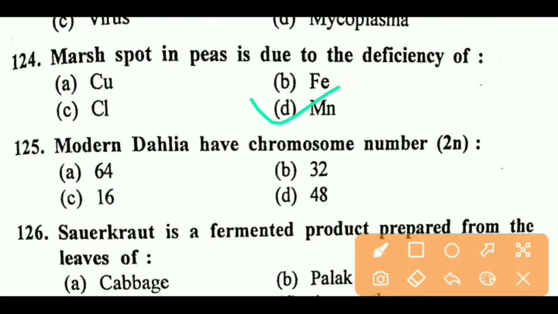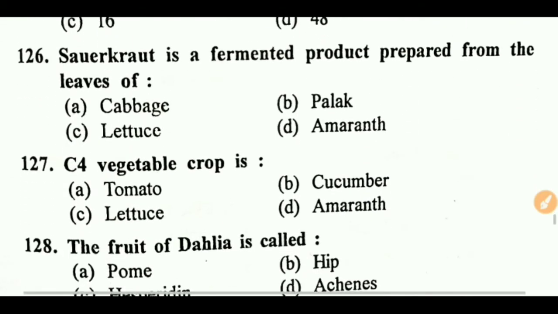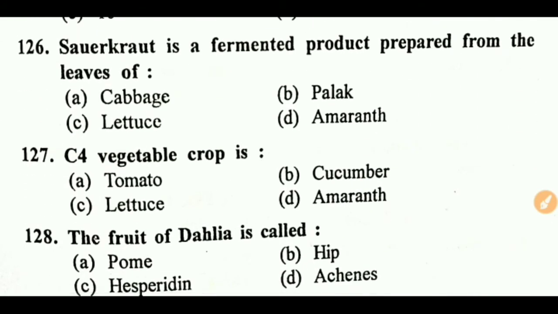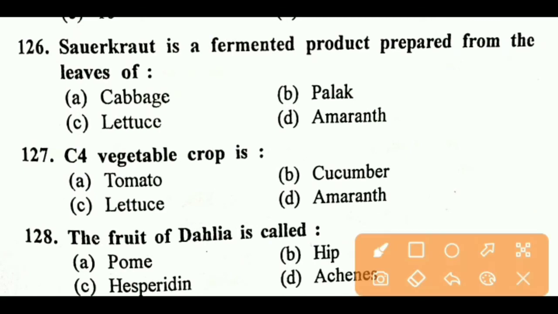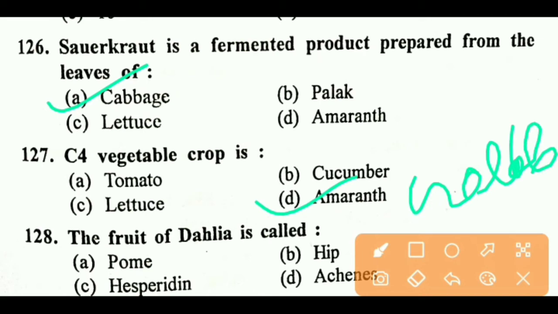Next question, modern dahlia has chromosome number 2n, right answer is 64. Next question, sauerkraut is a fermented product prepared from the leaves of, right answer is A, cabbage. Next question, C4 vegetable is a, right answer is D, amaranthus. Also globe artichoke.